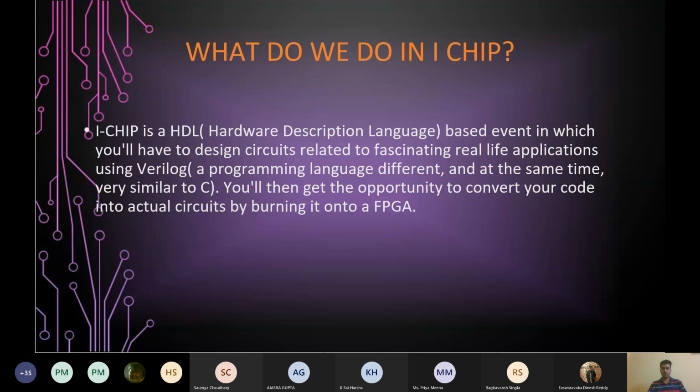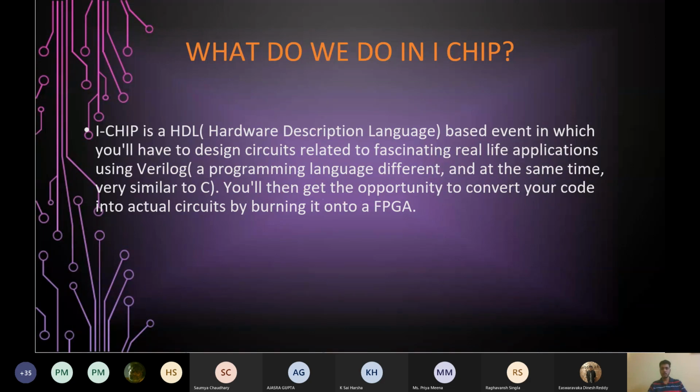And then you will get the opportunity to convert your code and burn it onto an FPGA board. FPGA stands for field programmable gate array. So it's basically a device in which you can burn your code, so then you have this chip, this board, which will function in the way you want it to.